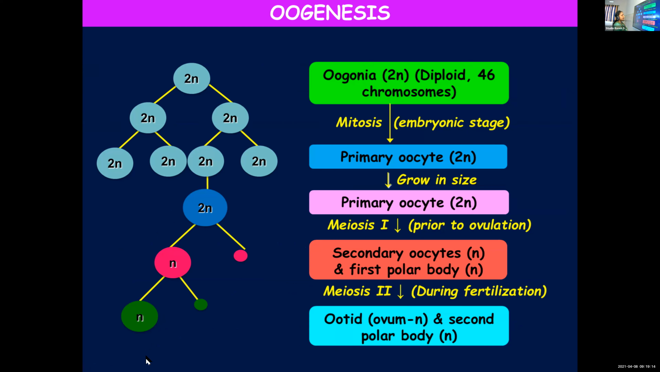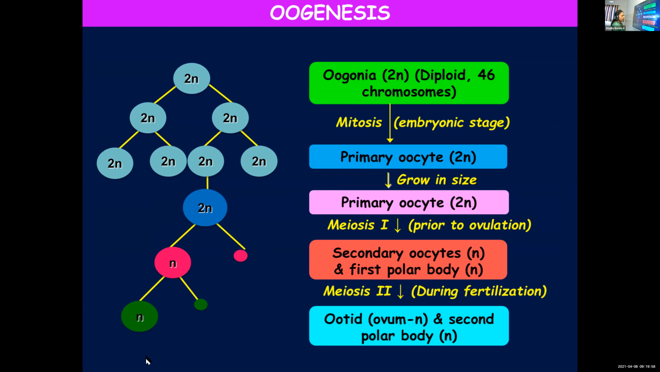Oogonia, just like spermatogonia, are also diploid. 46 chromosomes are present. And these oogonia undergo mitosis in the embryonic stage. They undergo mitosis and get transformed into primary oocyte. Primary oocyte is also diploid. These primary oocytes grow in size. About the follicular stage, it is not mentioned here, only about the oocytes. The primary oocyte is in the diploid state. They grow in size, and these primary oocytes will enter meiosis 1.